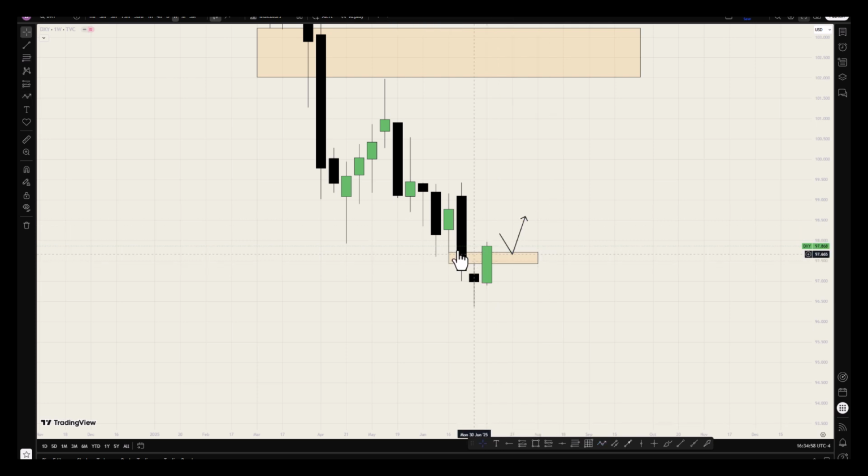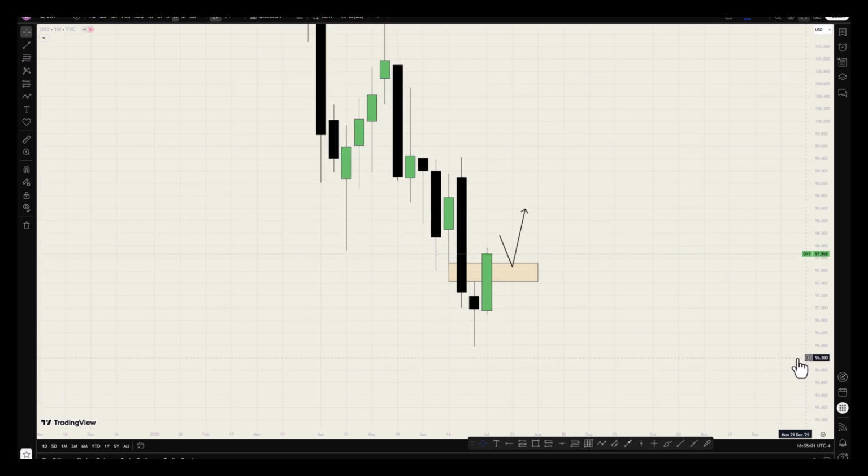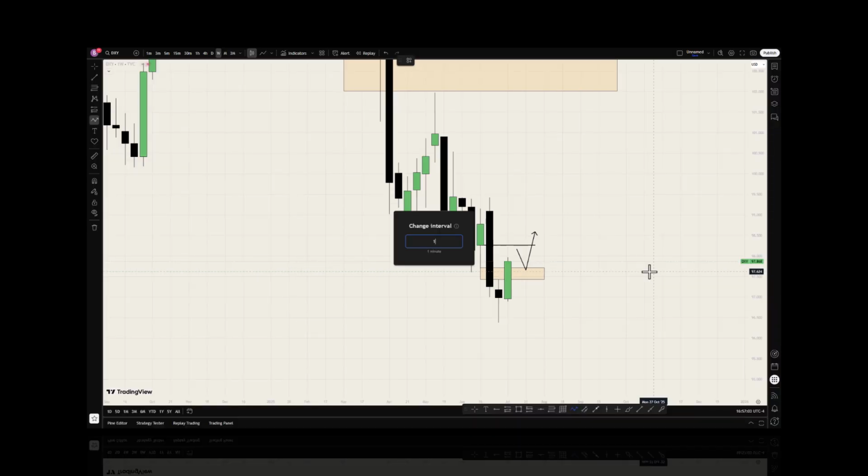Now, if price will be going bullish, I want to also see some level of consolidation or retracement at this order block. But so far, we want to see price coming to this order block as the first point of defense before any other thing will be done. So bullish. Let us go to the daily time frame and see what we have on the daily time frame.